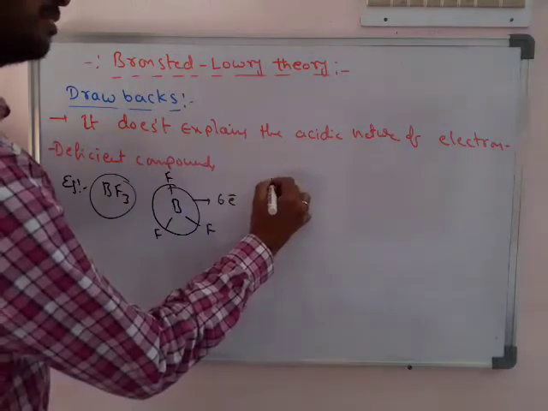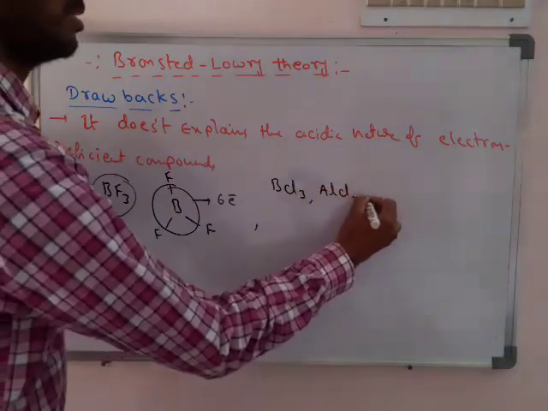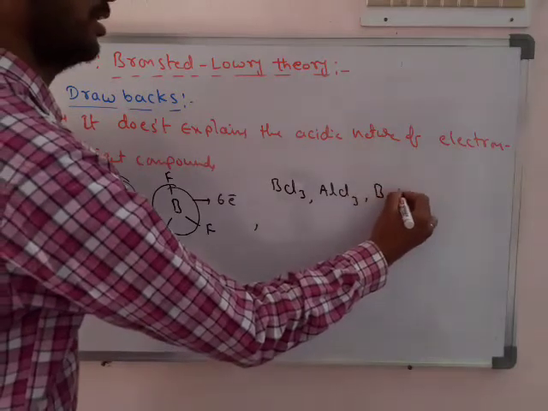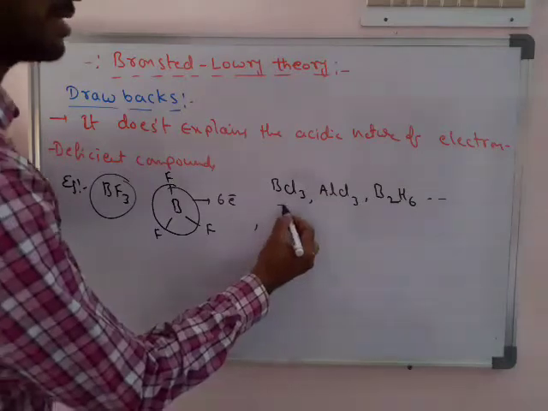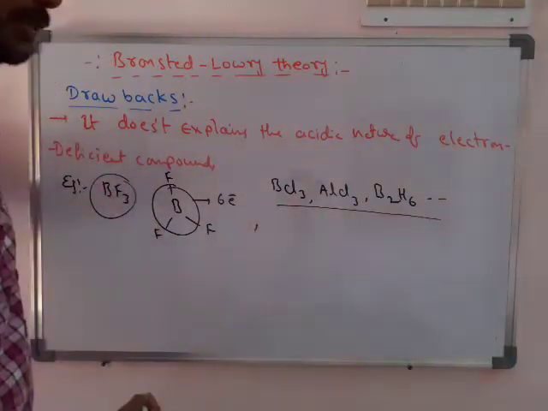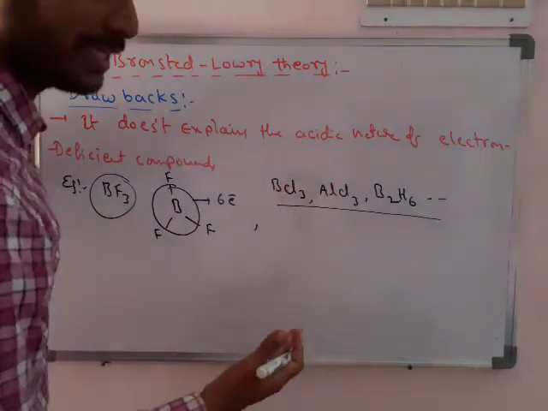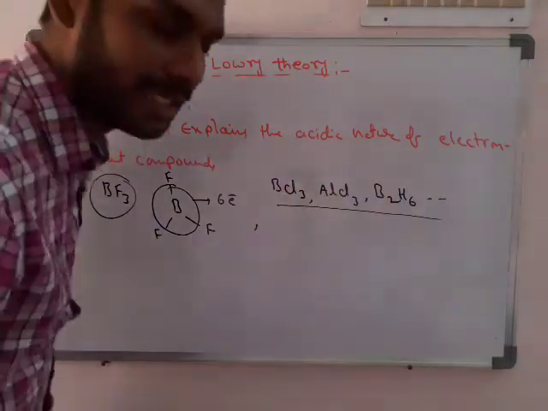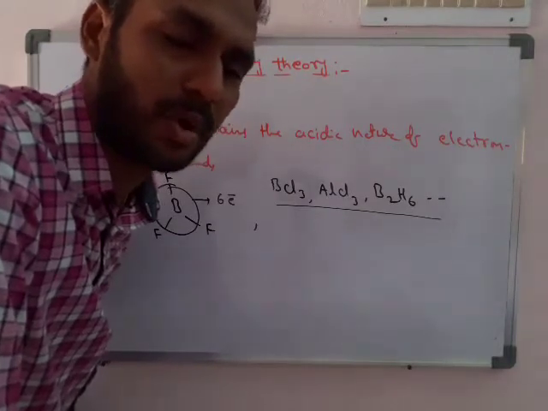Next, even BCl3, AlCl3, diborane, these are electron deficient compounds, and they act as acids. But how they act as acids is not explained by Bronsted theory.